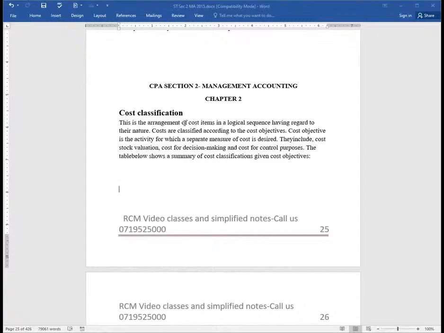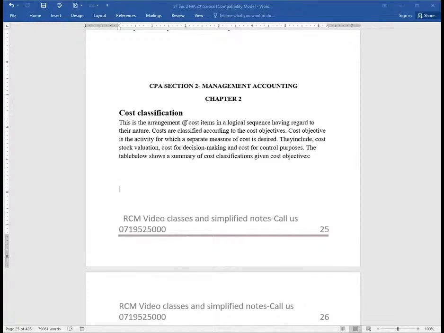They include, for example, the valuation of our stocks. So we will have costs classified in accordance with stock valuation. How do they relate to the costs? Then there are costs for decision making. I would want to cost products in a way that will help us achieve this most important activity in an organization called decision making. Then we have costs for control purposes. Very, very important.